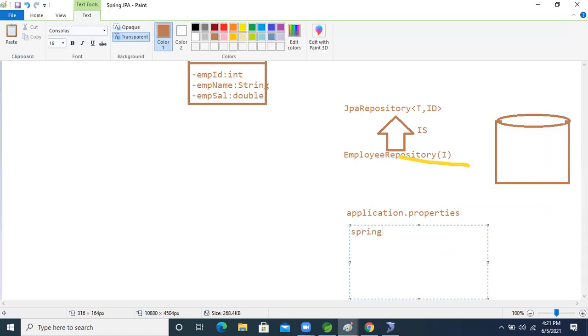The key is spring.datasource.driver-class-name, and there I write the MySQL driver, which we will load.